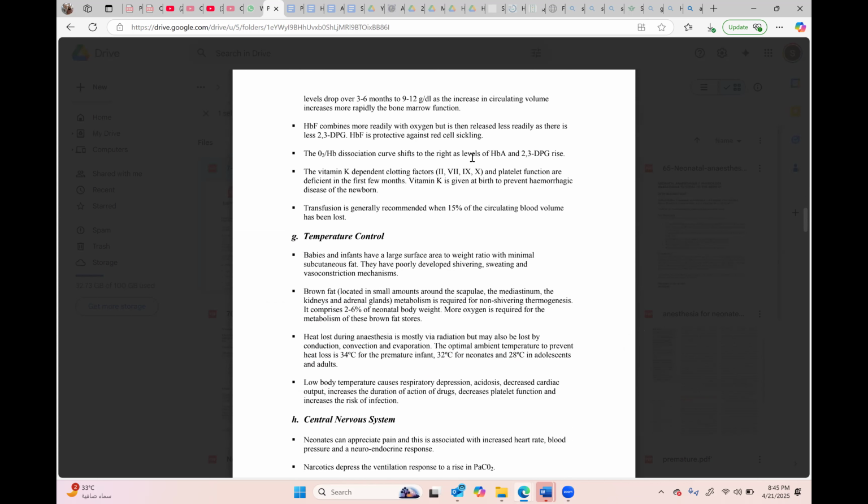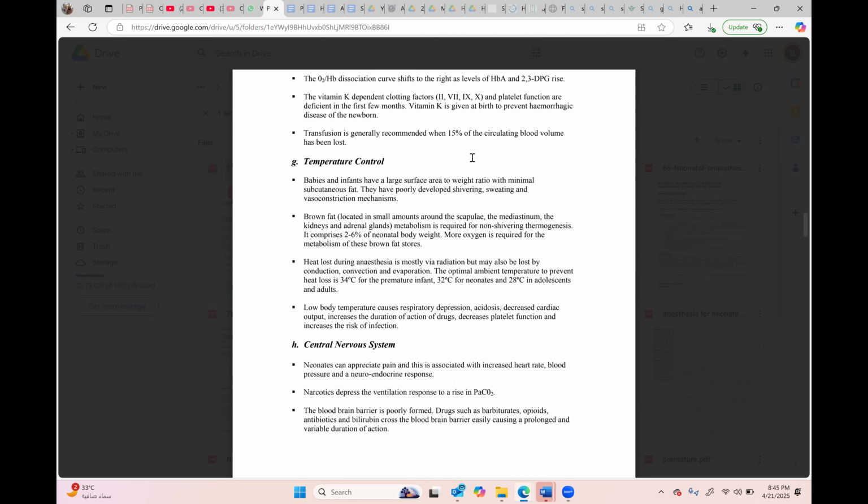Okay, temperature control. Temperature is very important. You need to maintain it, as you mentioned. Remember one thing: majority of times you are only wasting your energy in cramming the changes, but you don't know how to practically implement them. So that is more important. And believe me, if someone wants to learn pediatric anesthesia, this is the chapter or this is the topic you should know. If you know this chapter, rest of the things are very few. We will just discuss fluid management, we will discuss pain management, and rest of the things will become very, very easy, because you go to any topic, only few things will be extra. Rest of the things will be the same all the time.